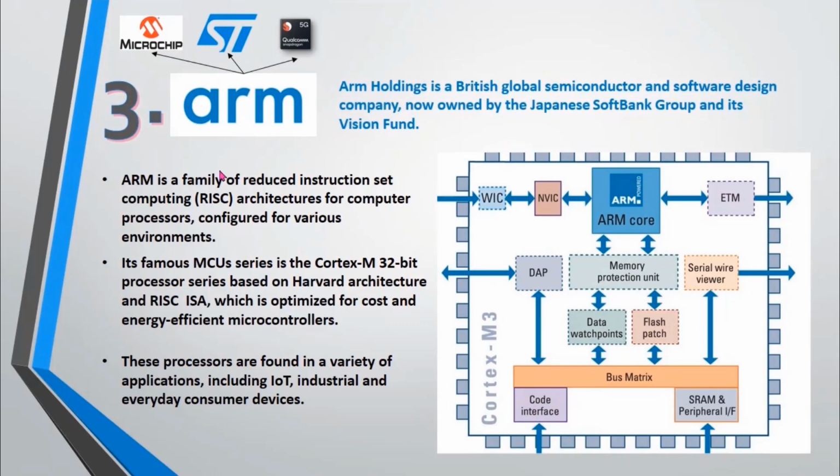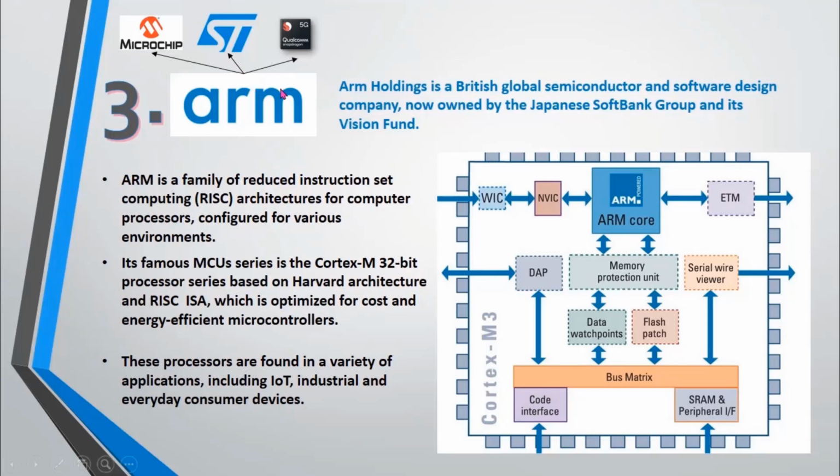The next is ARM microcontrollers. ARM is originally a British global semiconductor company and a software design company. Now it is owned by the Japanese. Just like AVR and PIC controllers, it is also a family of RISC instruction sets. ARM is actually a company that licenses the core designs for a series of 32-bit processors. It does not manufacture any complete silicon products, just the intellectual property required for the microcontrollers.